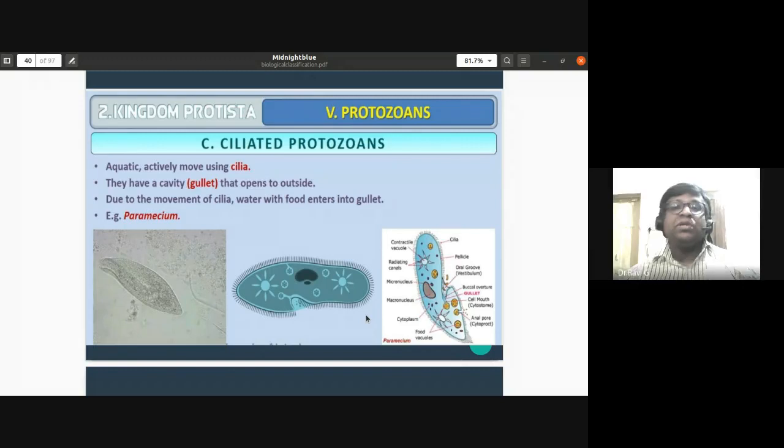So remember about the ciliated protozoans. They are aquatic, actively moving using the cilia. They have a cavity or gullet that opens to the outside. Due to the movement of cilia, water with food enters into the gullet. Example is paramecium.